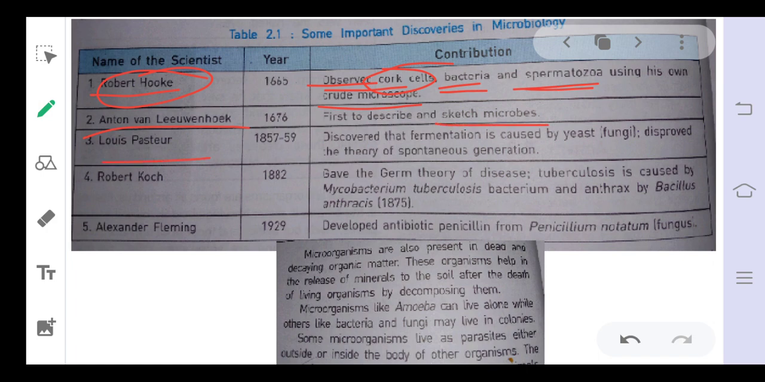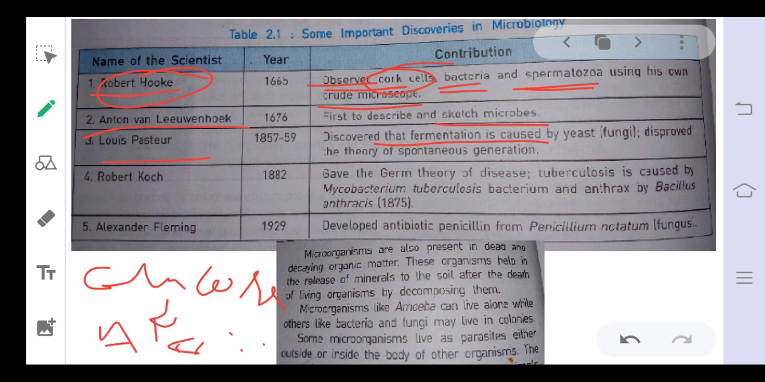microorganisms. Then Louis Pasteur, a very important name, discovered the process of fermentation. What is fermentation? Fermentation is the process of conversion of glucose or sugar into alcohol with the help of a microorganism, that is yeast. This process is known as fermentation. So which microorganism has he used? It is a fungus. It is a very important thing.